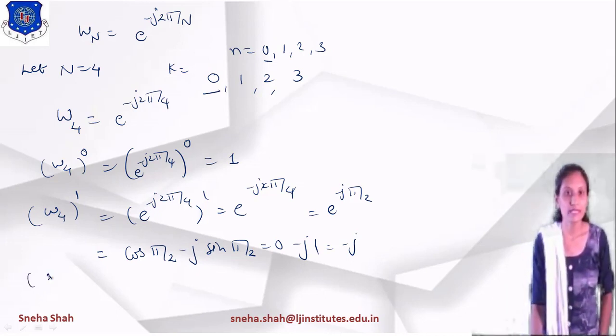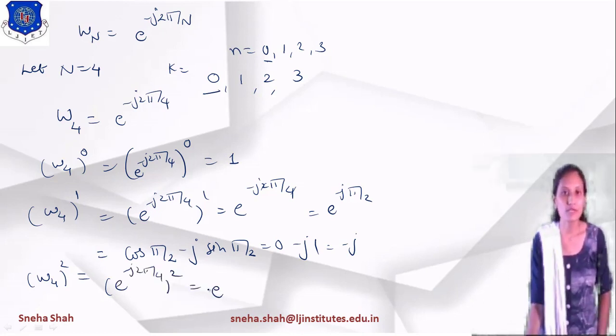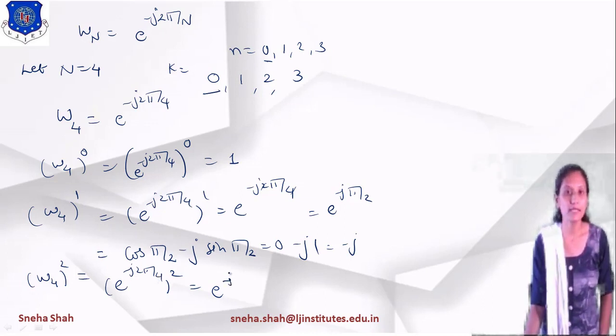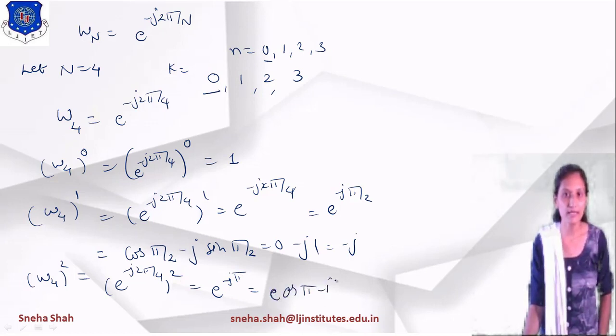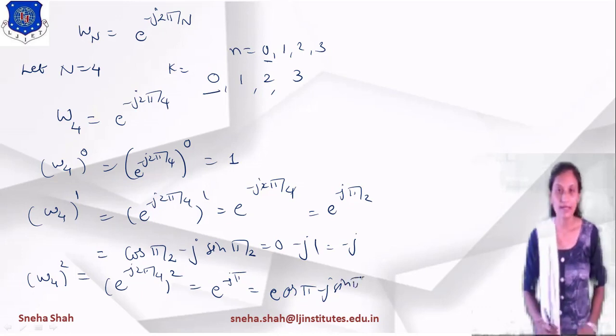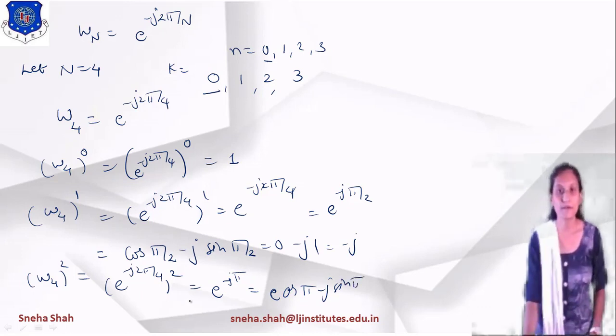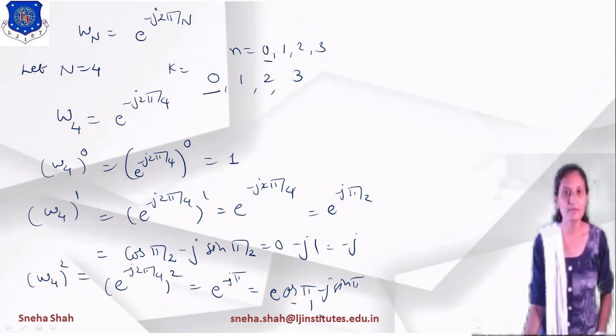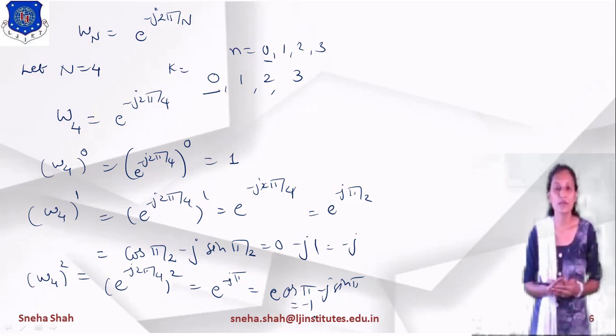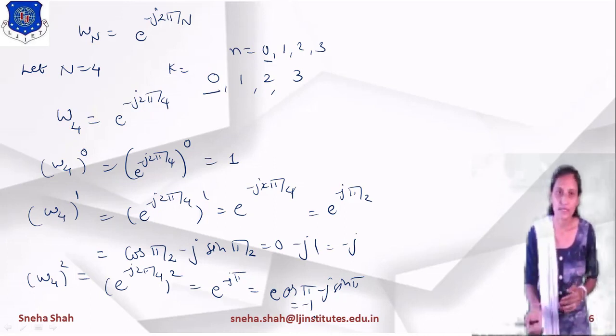Same way, if I am finding the value of W4 raised to 2, what will be the value? e raised to minus j 2 pi by 4 raised to 2. So the value equals e raised to minus j, 2 into 2 means 4, divided by 4, so e raised to minus j pi. This can be represented as cos pi minus j sin pi, right? Now what is the value of cos pi? Cos pi equals minus 1 and sin pi equals 0. So the overall value equals minus 1.